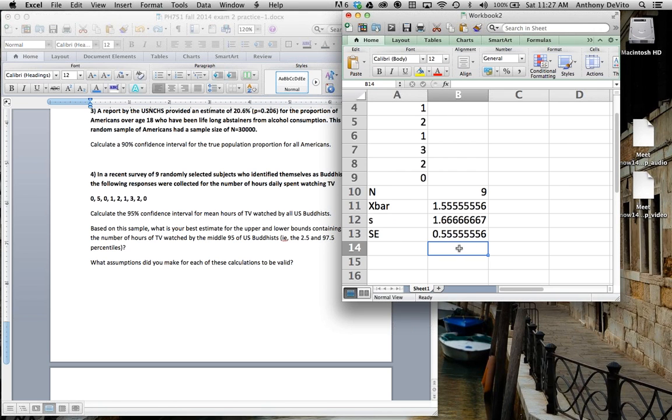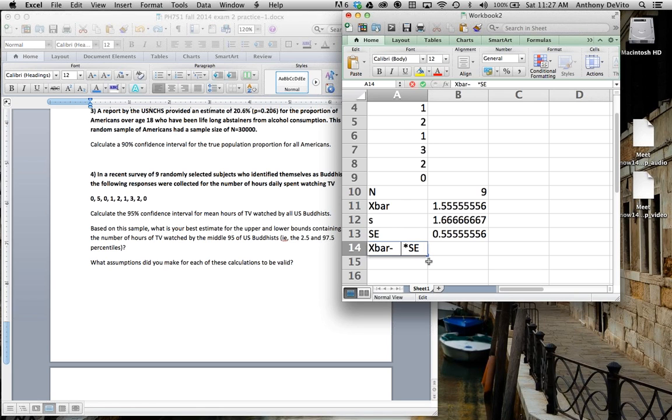Okay, so I'm going to calculate this for the 95% confidence interval for the moment. So how am I going to calculate that? Well, that's going to be equal to x bar, right? And it's going to be x bar minus some number, some multiplier, times the standard error.